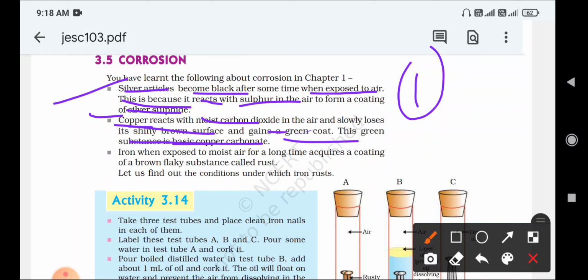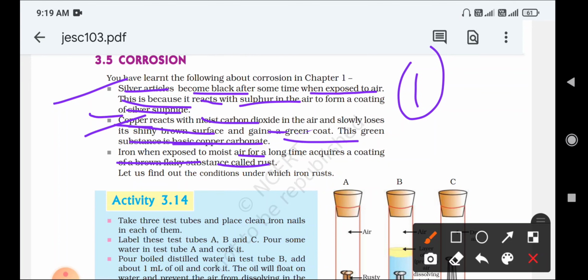Next, this is also an example of corrosion: iron when exposed to moist air. When iron is exposed to moist air for a long time, it acquires a coating of a brown flaky substance called rust. This is a common example in our day-to-day life. When iron is exposed to moist air, it is converted into a brown flaky substance. That is called rusting of iron.